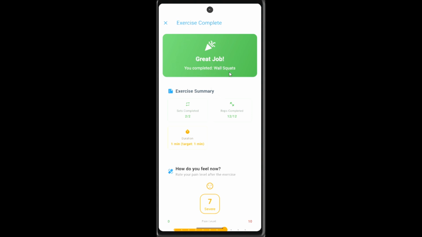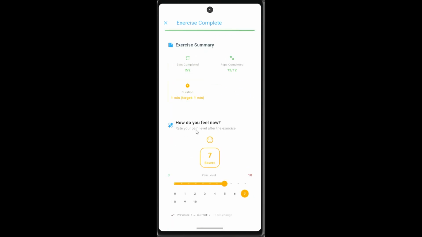Great job, you completed wall squats. And then you can see your summary for the exercises. If it's green, that means you have completed everything. And then your 1 minute target is yellow, so it's actually average. And then you can see the feedback. So how do you feel now? Rate your pain level after the exercise. So let's say it has decreased.